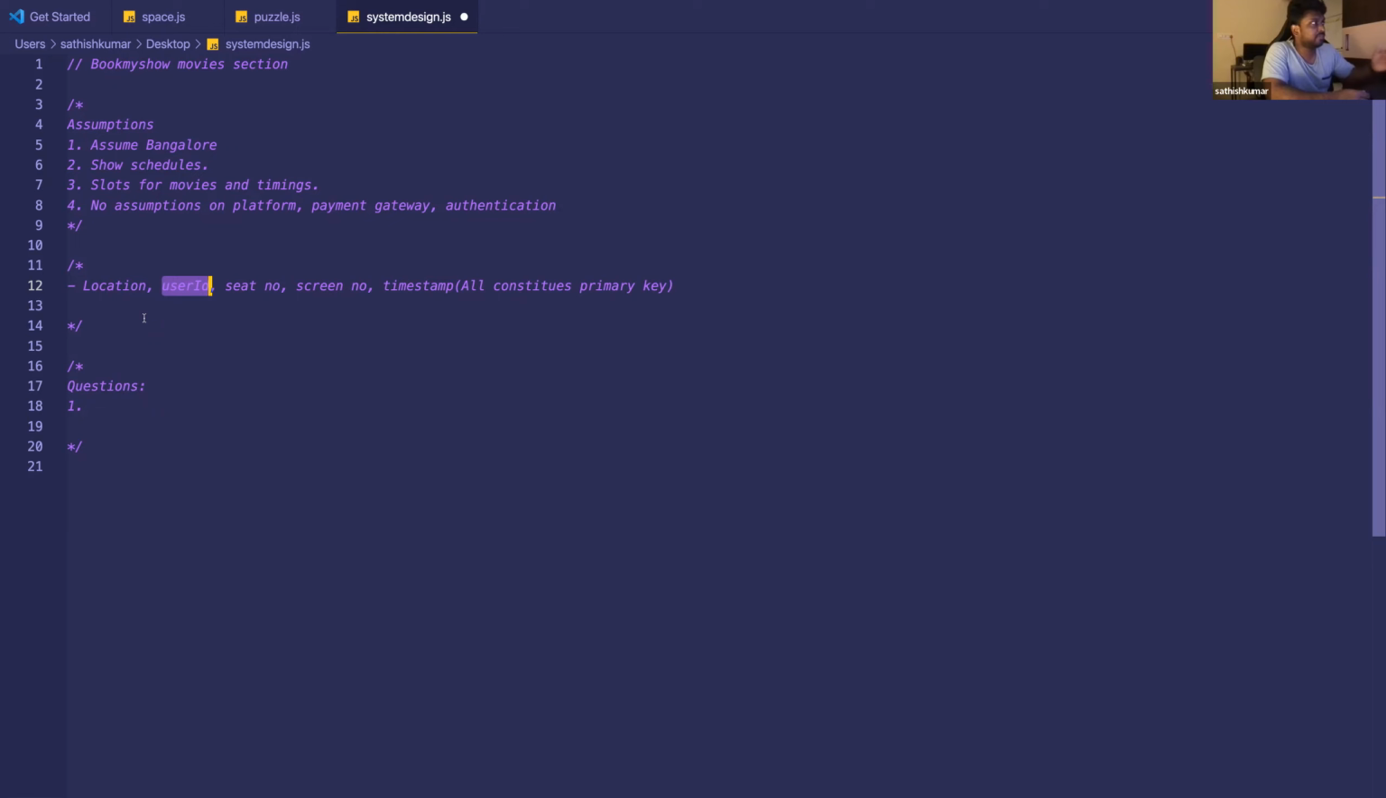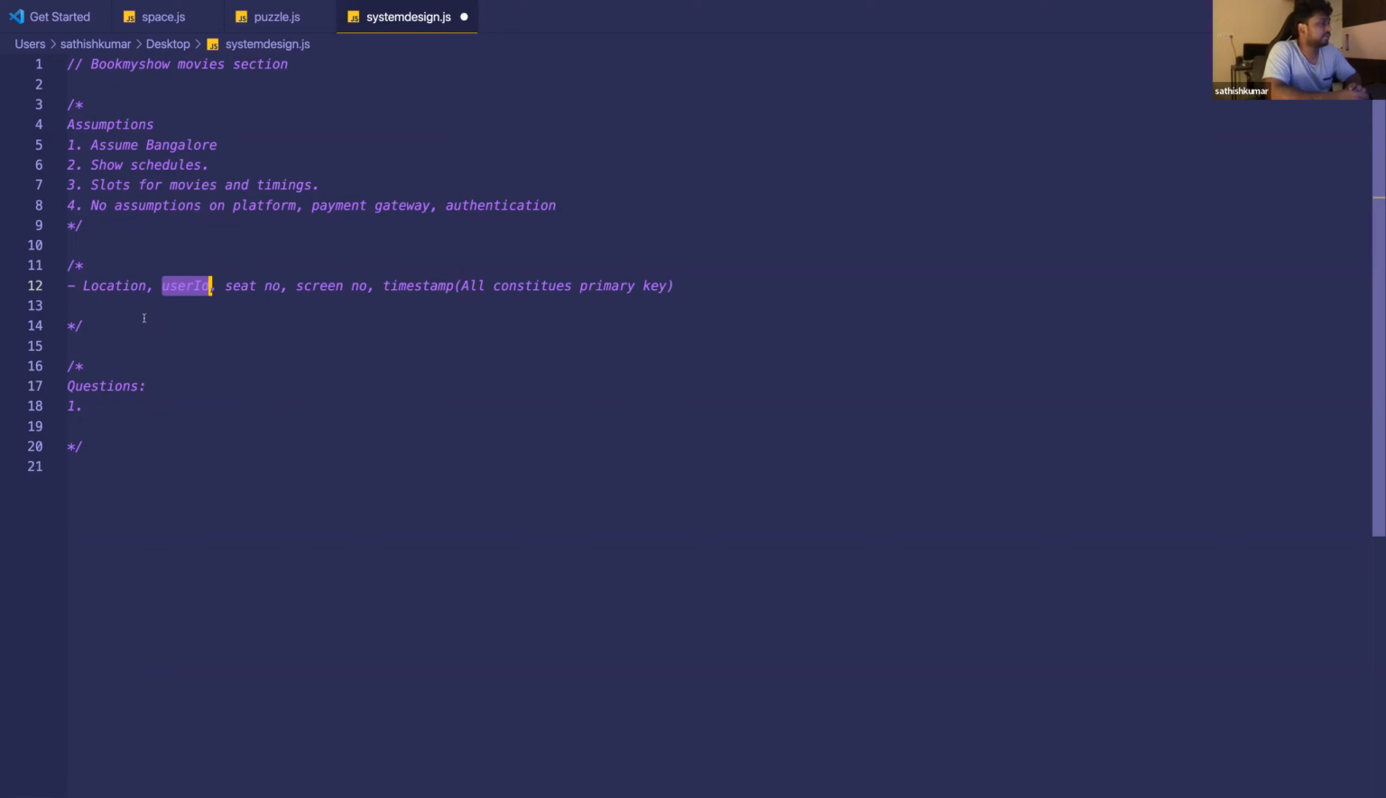Because if you include the user ID, you can have seat 39J, comma Satish, and 39J, comma Karthik as two different rows in the database. But if you don't include the user ID in the primary key, then the database will give an error if you try to insert two rows like this, saying that the primary key is violated. Screen number, timestamp. Okay, got it.